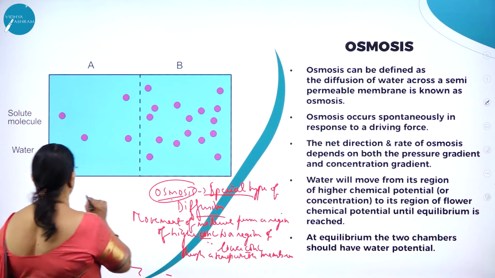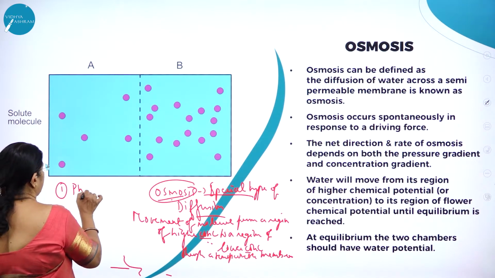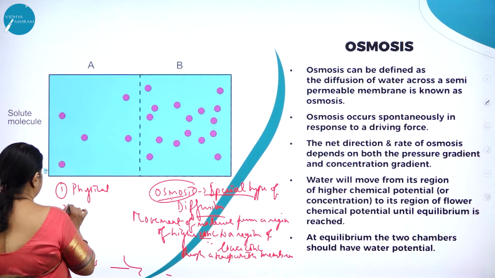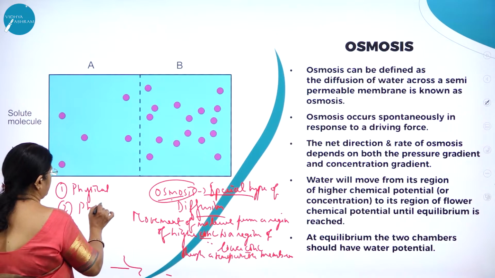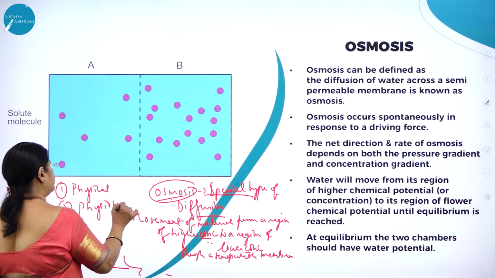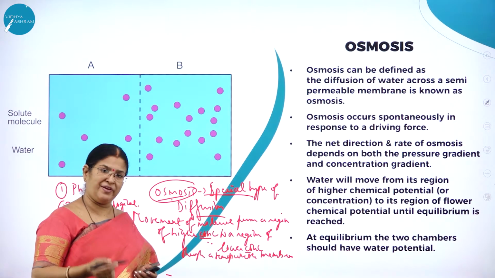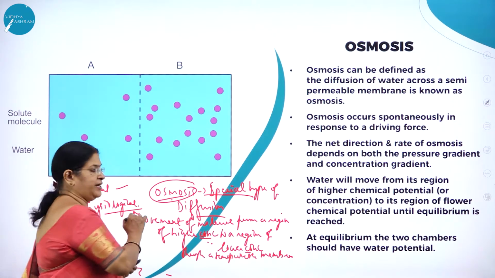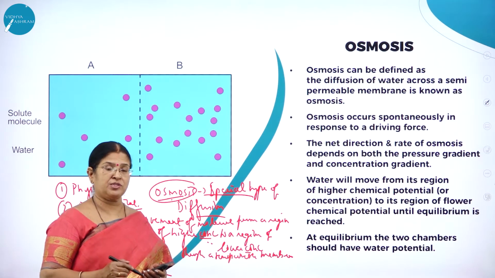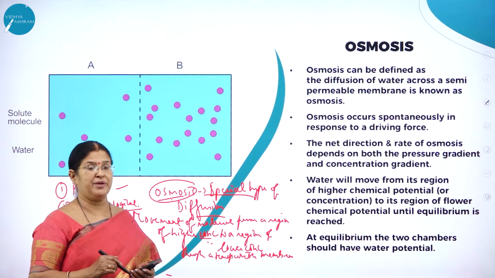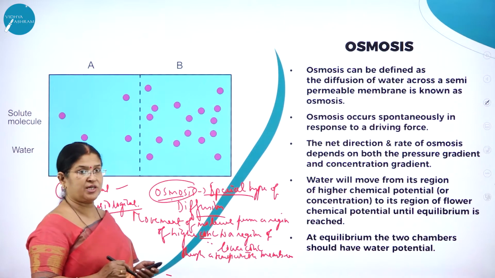Osmosis is of two types. One is called physical osmosis, and the second is called physiological osmosis. If osmosis takes place through a non-living membrane, it is called physical osmosis. If it takes place through a living membrane, it is called physiological osmosis.